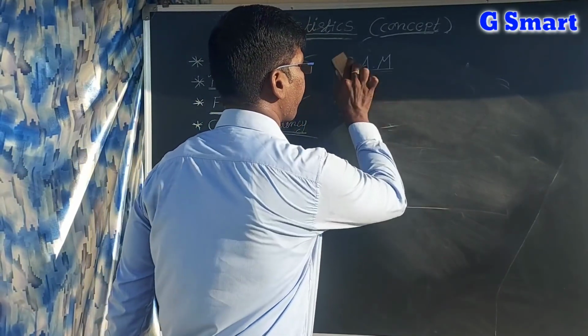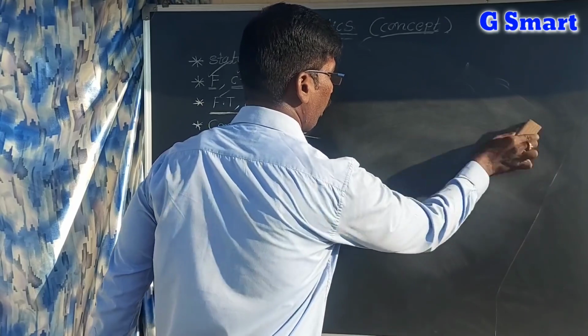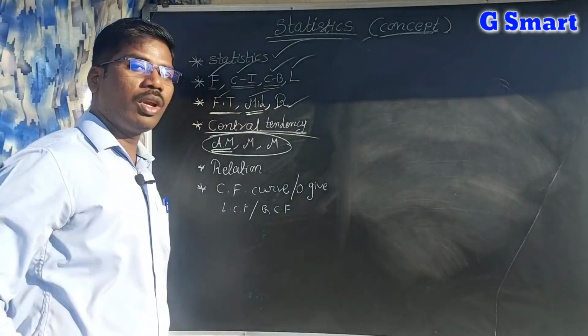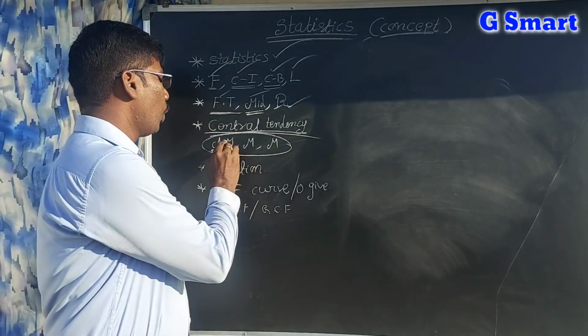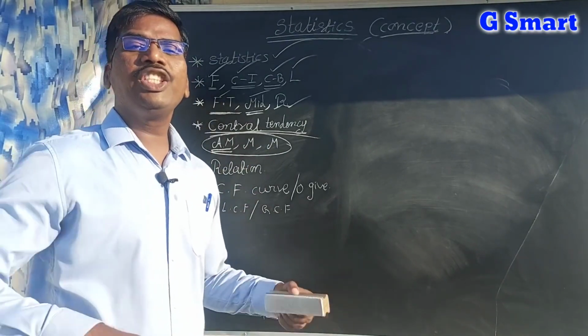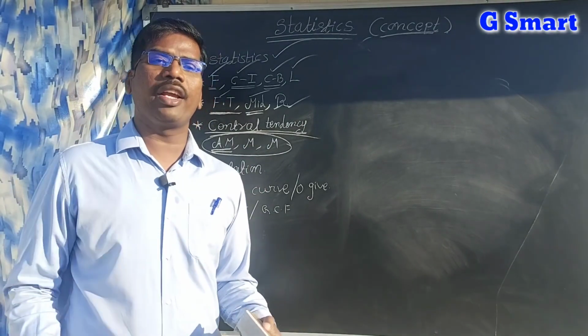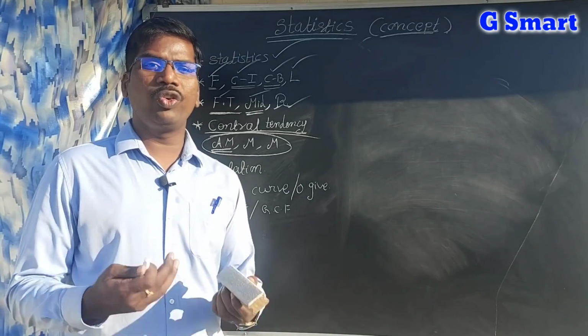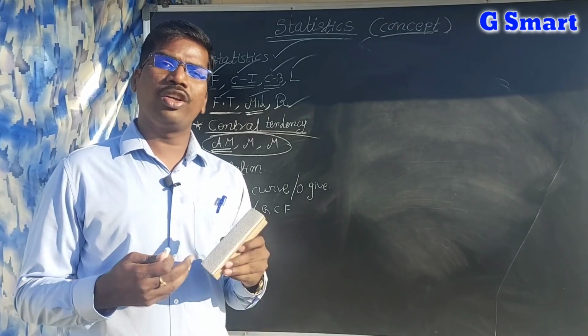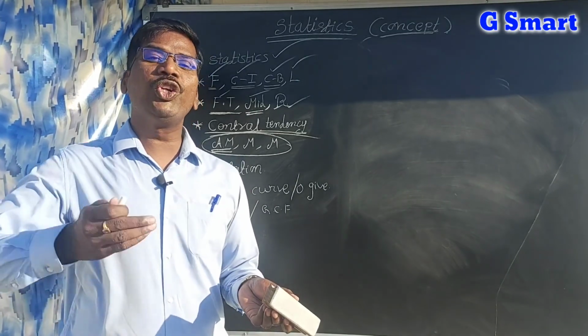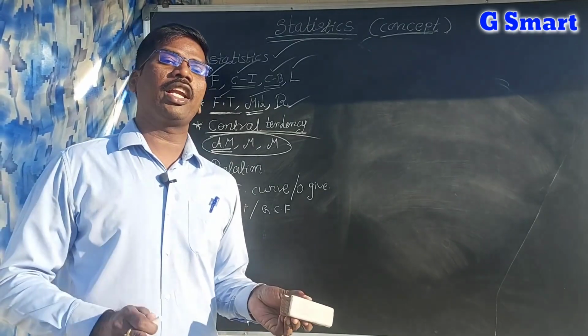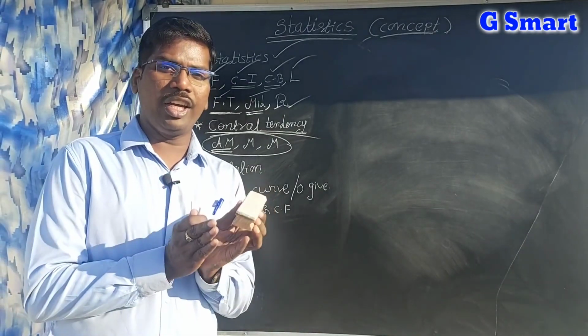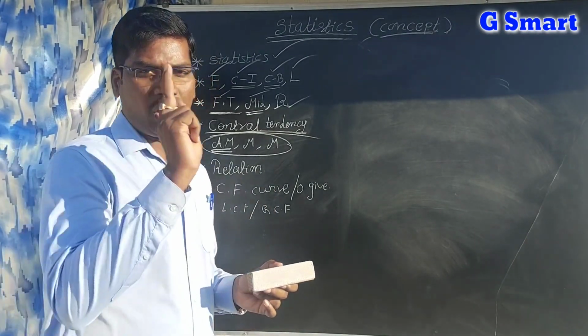Now, merits and demerits. We have to learn merits and demerits. Merits of arithmetic mean: it is easy to communicate, it is easy to compute, means we can find the arithmetic value very easily, and it is unique. For any data, the arithmetic mean is only one, only unique.